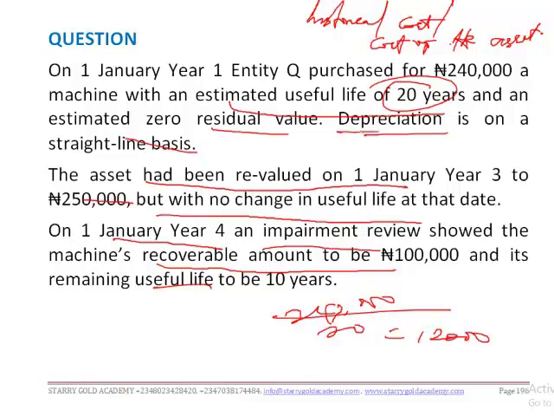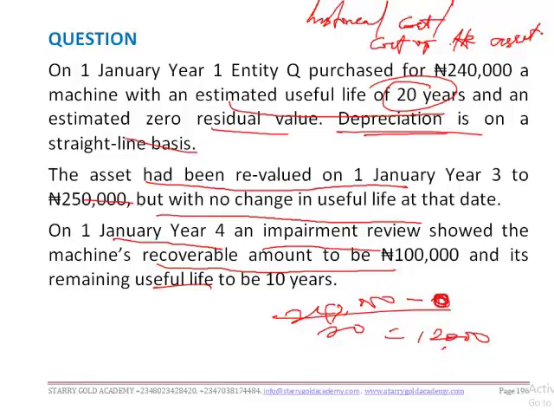And also we are told that depreciation is on a straight line basis. Taking note that the asset has no residual value, that's why we have it here as straight line. That doesn't mean it has a residual value of say 40,000. It should have been 200,000 after taking out the 40,000 residual value, divided by 20, of which we arrive at 10,000 naira as the depreciation chargeable for each year.